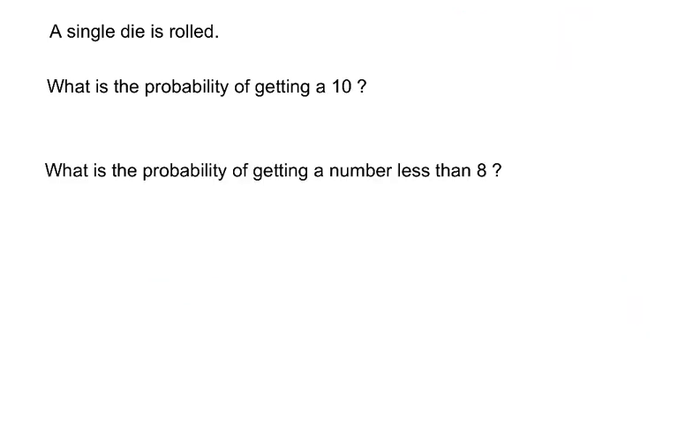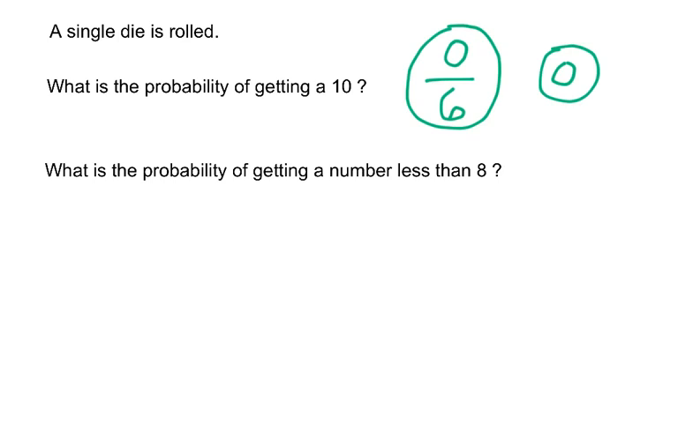Sticking with that same single die, let's look at two more questions. What is the probability of getting a 10? Well, again, probability of successes over outcomes. I know I have 6 outcomes, and how many of those would be successes? How many of the sides of a single die would be a 10? Well, I have 1, 2, 3, 4, 5, and 6. None of them are a 10. So I don't have any successes. So that probability is 0 out of 6, which we could just say is 0.